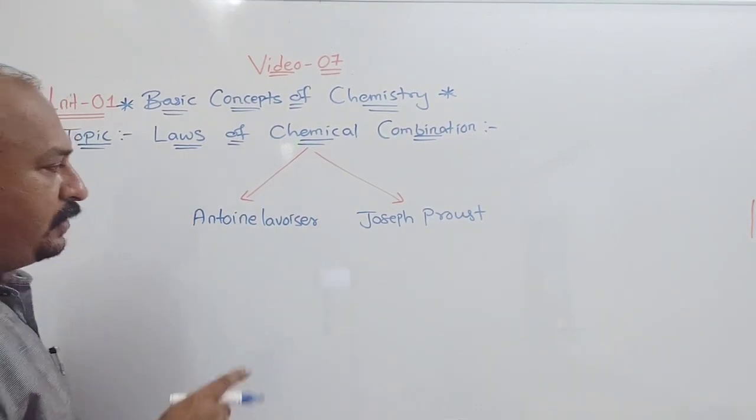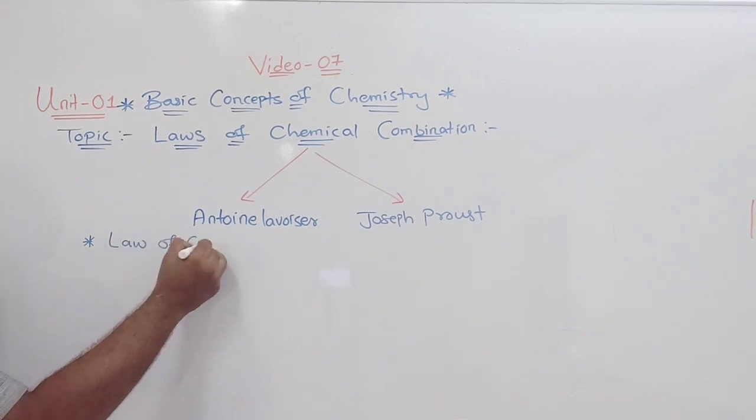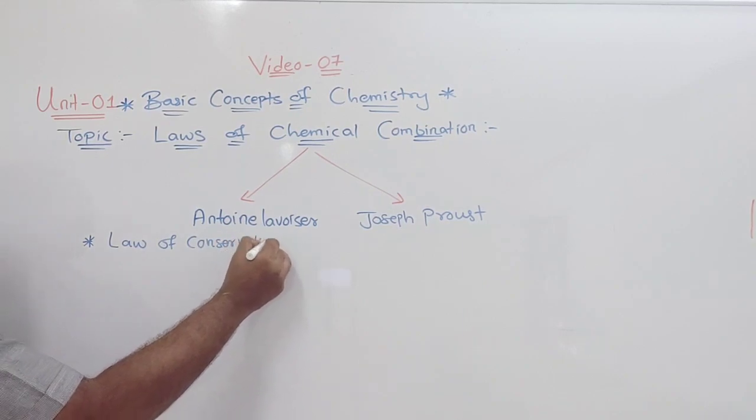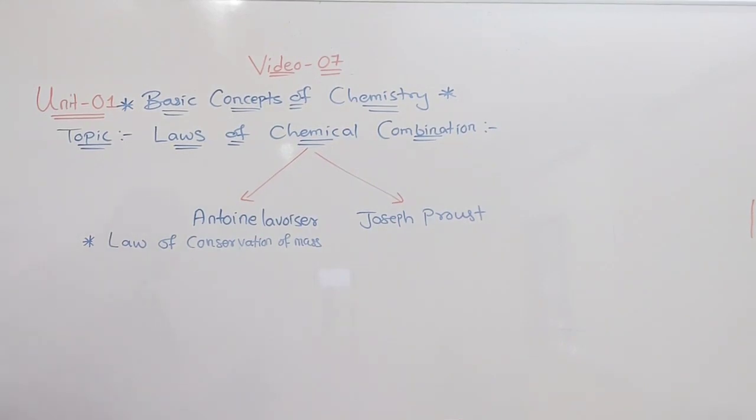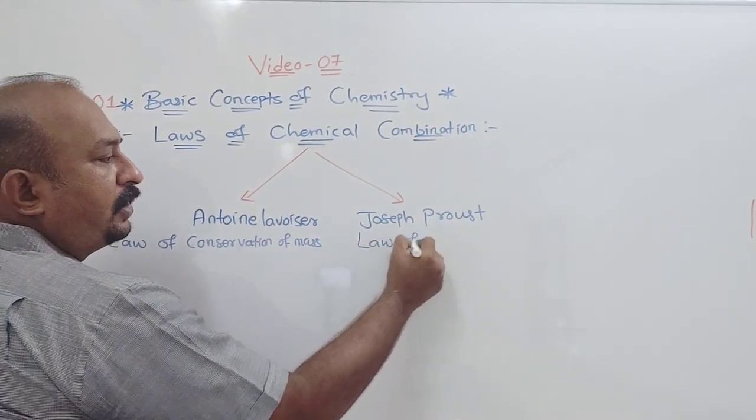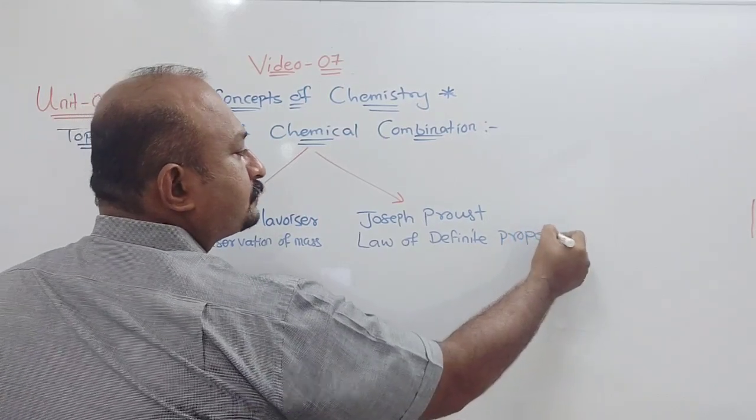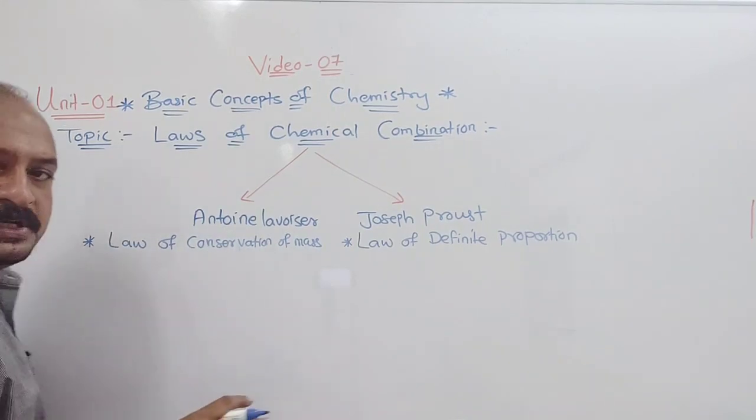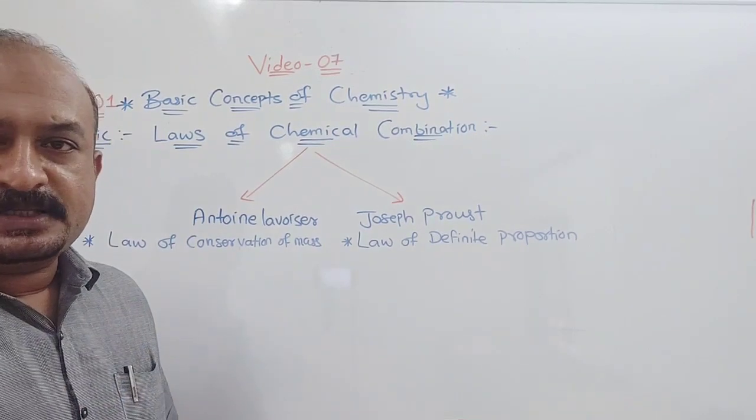Antonio Lavoisier gave the law we call the law of conservation of mass, and Joseph Proust gave the law we call the law of definite proportion. Understood? So these are the two laws we are going to study first. Next, another law is the law of multiple proportion, which we will discuss with an example.